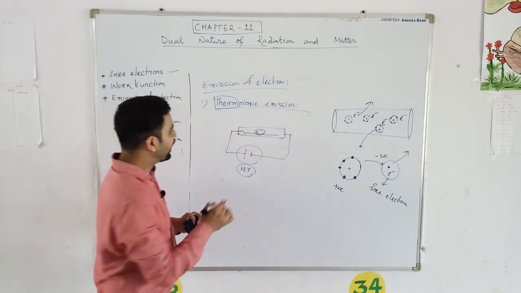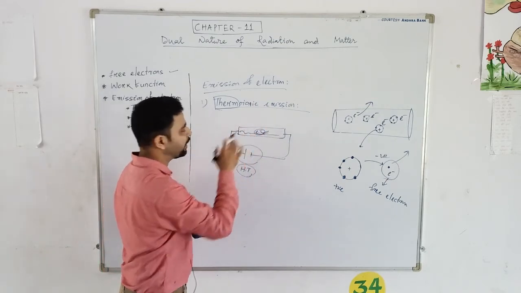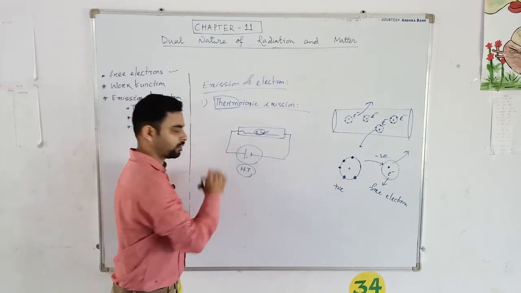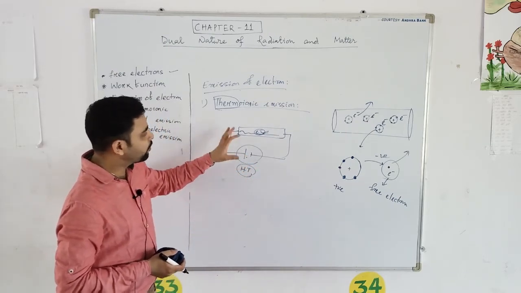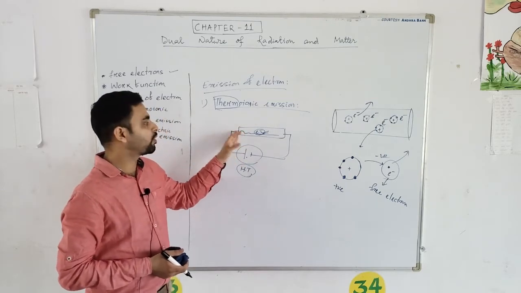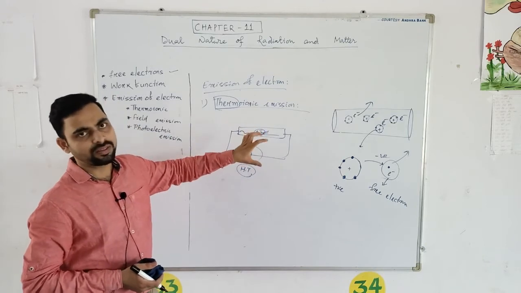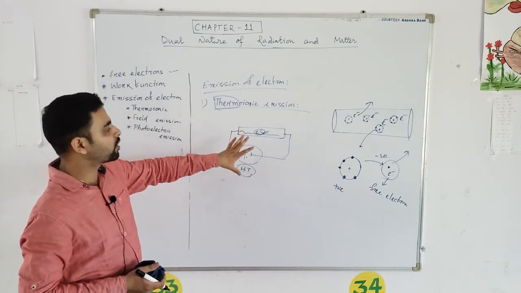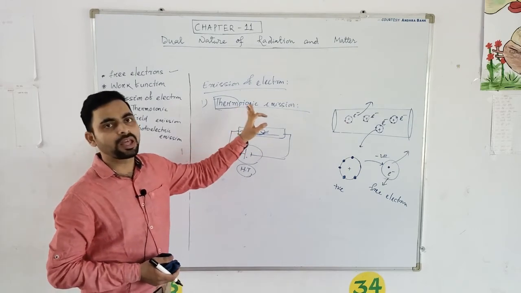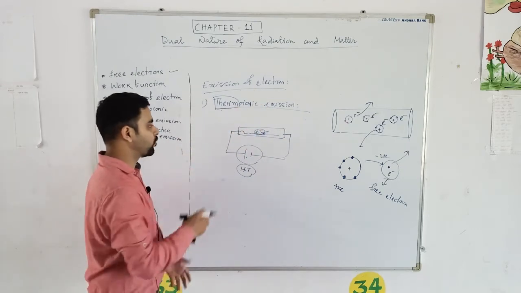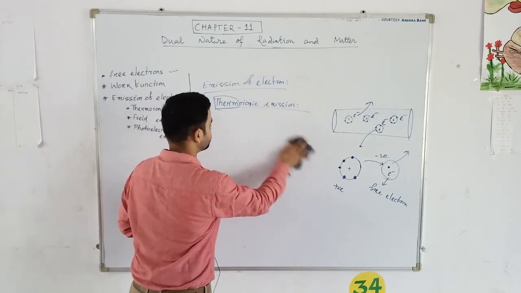So these electrons are free from the metal surface inside this filament due to this heavy heat. Due to this high tension, there is a development of high heat. Due to this high heat, electrons are free from this metal surface. This process of emission of electron is called thermo-ionic emission. Okay, this type of process of emission of electron is called thermo-ionic emission.